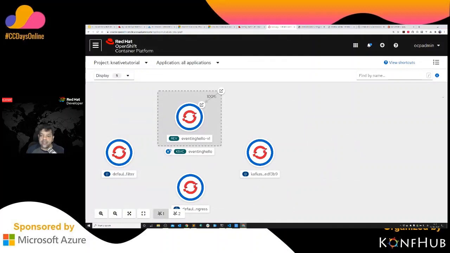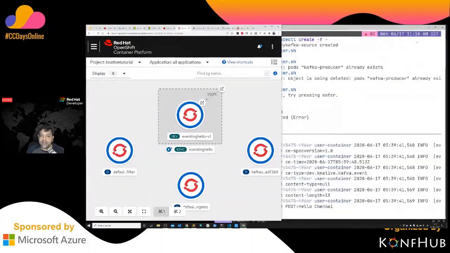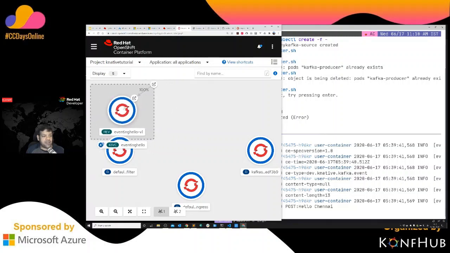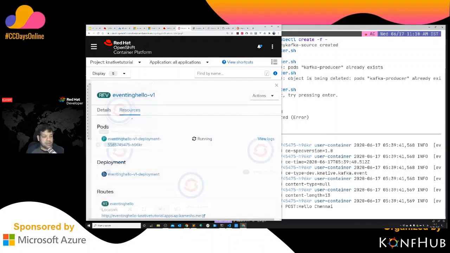Let me adjust the screen because I want to show you a slightly different thing in a second. I will put this one right there, and then let me click this one to see if I'm able to get your screen up there.